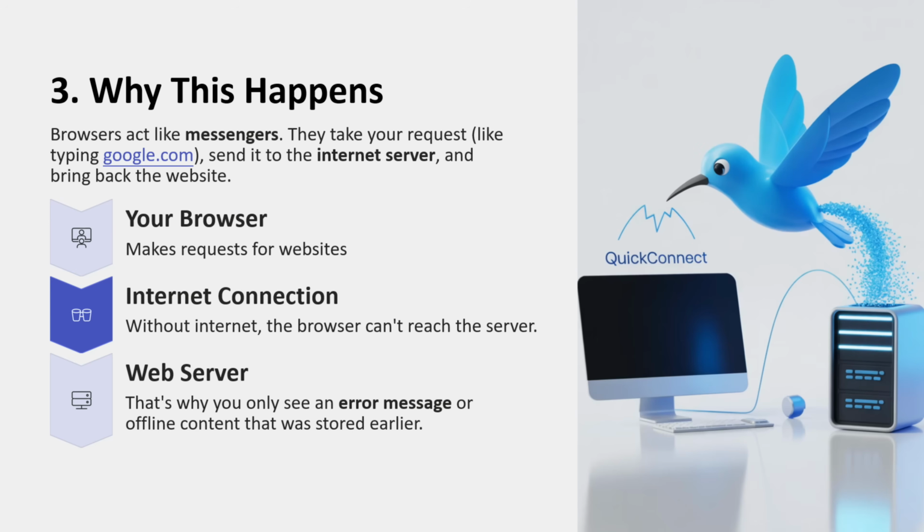Why does this happen? Browsers act like messengers. They take your request, send it to the internet server, and bring back the website. Your browser makes requests to the websites. Without internet, the browser cannot reach the server. That's why you only see an error message or offline content that was stored earlier.